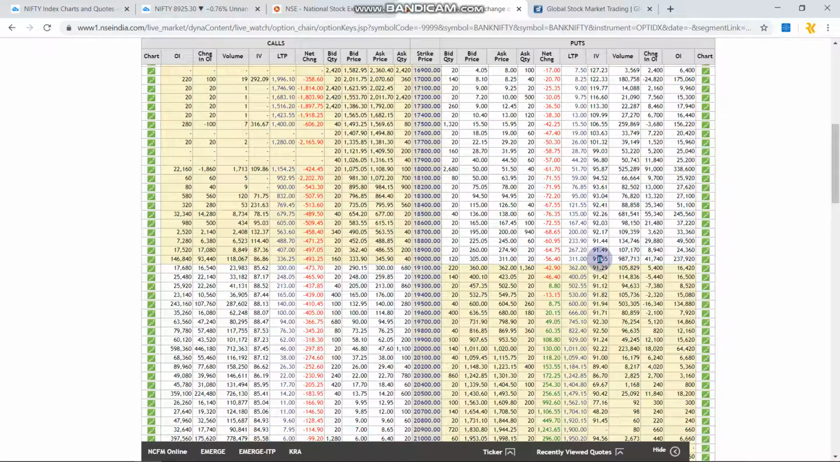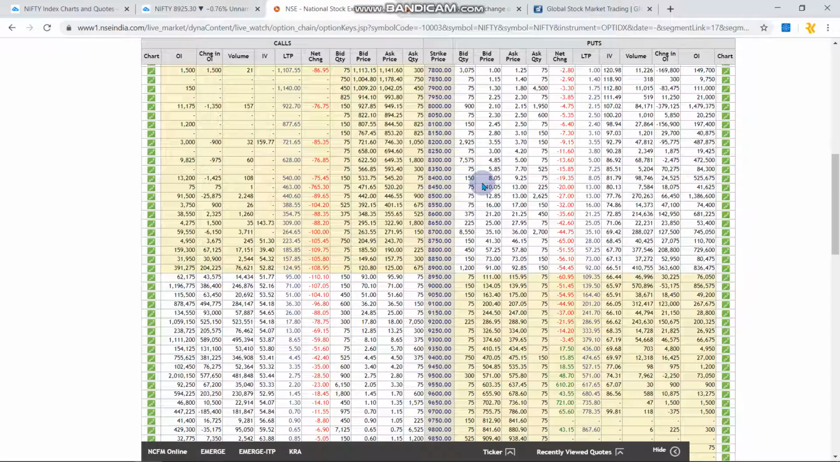You can see IV is pretty high, 90 plus IV, which clearly indicates the market is going to fall. And on the Nifty also you can see the IV is okay on the call option side, whereas on the put option side it is pretty high, 60 to 70, and if it goes down it is almost 100. So what it clearly indicates is the market is shifting its momentum from uptrend to